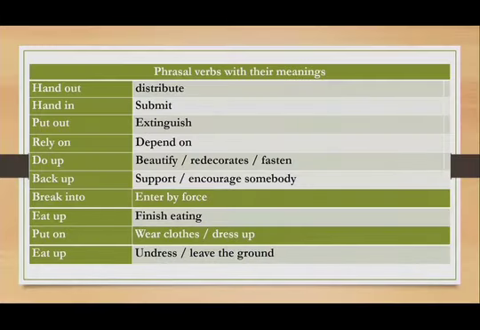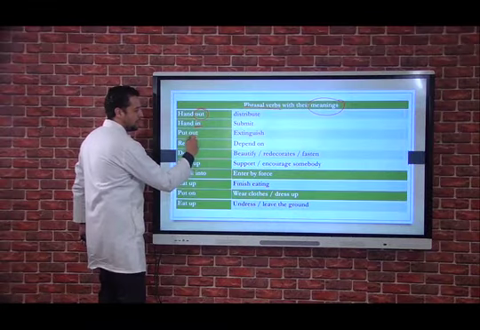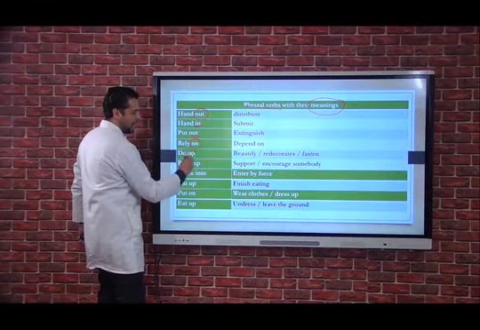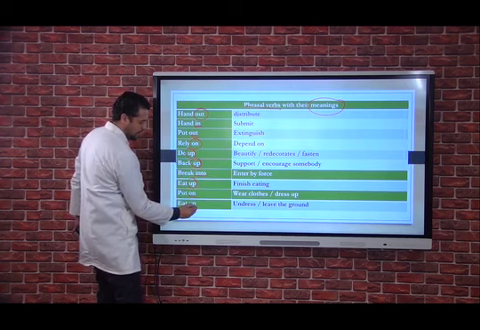Right. Now we're going to move on to talk about the phrasal verbs with their meanings, the most used ones, of course. So we have the first one here. Just be careful with that. Let's have a look at this one here. We have out, in, out, on, up, into, another up here, on and up.